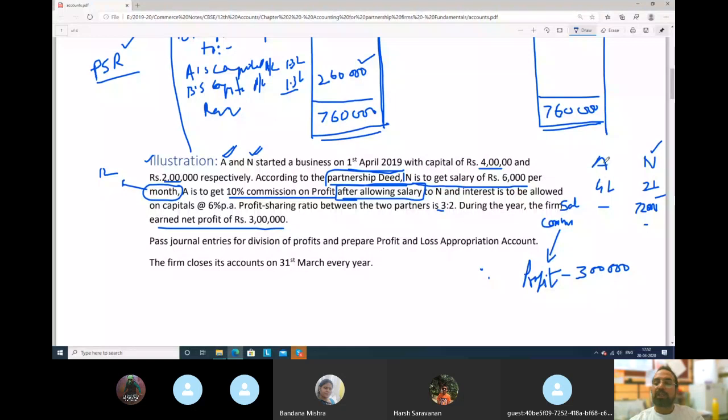Commission, A is to get the commission 10%. So 10% of 3 lakh rupees will be how much? We'll cut 10. So commission will be 10% of 3 lakh. That will be 30,000 rupees.